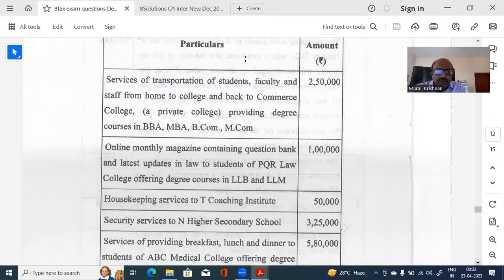Again, when you read it, you can isolate it and read only this part. Online magazine containing question bank, latest updates in laws to students of PQR, offering degree courses in LLB, LLM. Now we have to see whether there is an exemption notification for that. Housekeeping service too. So all these, this particular entity is doing.